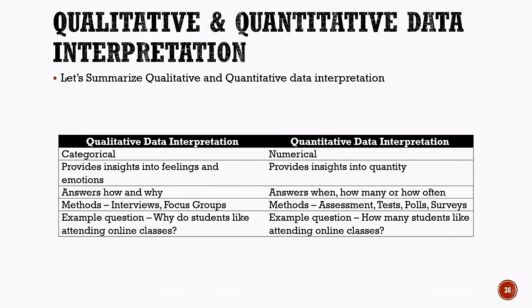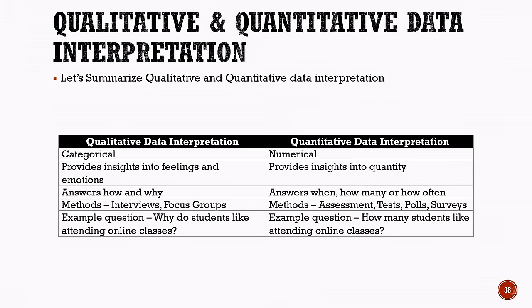Let us now summarize the difference between qualitative and quantitative data interpretation. Qualitative data interpretation is based on categorical data. It provides insights into the feelings and emotions of people and helps answer questions such as how and why. Common methods include interviews and focus groups. For example, we may ask, why do students like attending online classes?